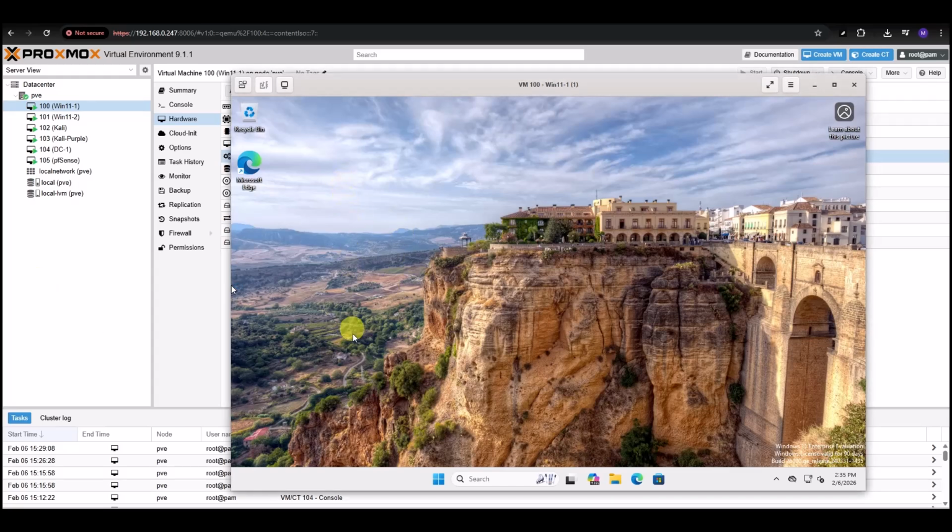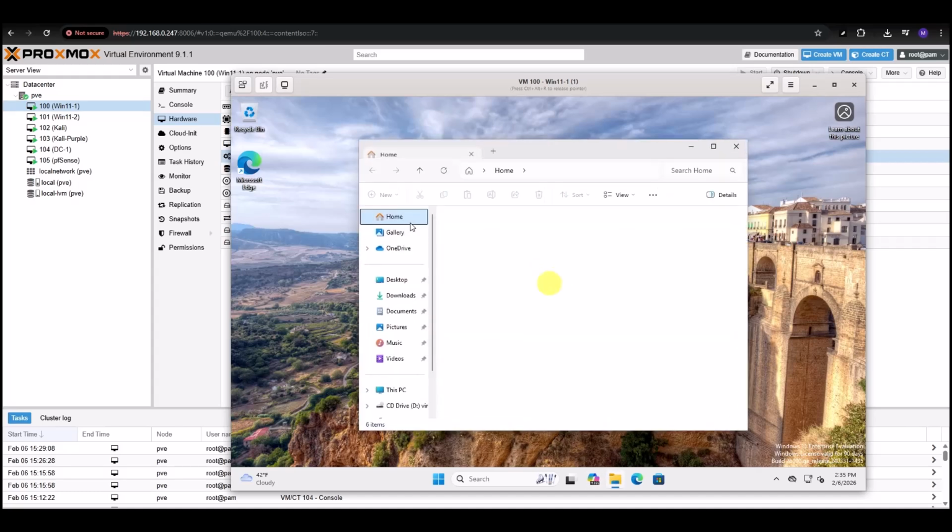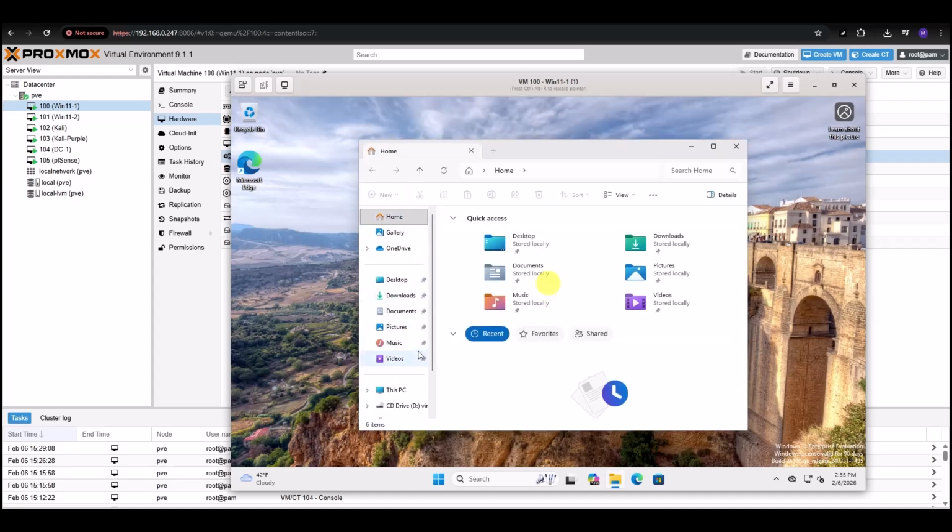But what we want to do now is install our guest edition. So we're going to double click. I'm sorry, the highlighter on the mouse is not going to work properly. So my mouse right now, as you see, it's stuck in the console or the terminal window, which is fine. Once again, Control-Alt-R will release it.